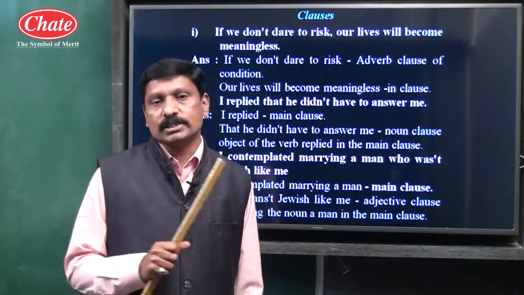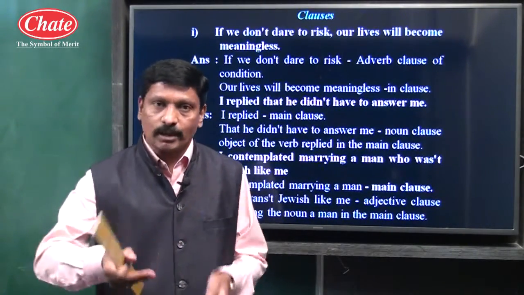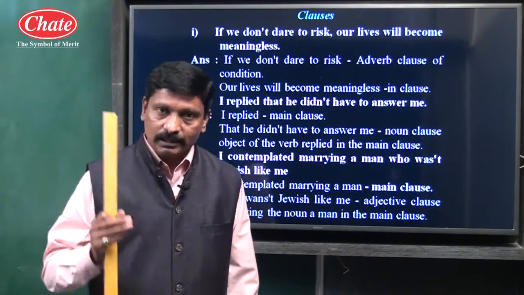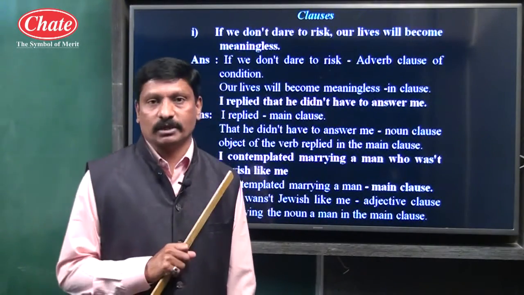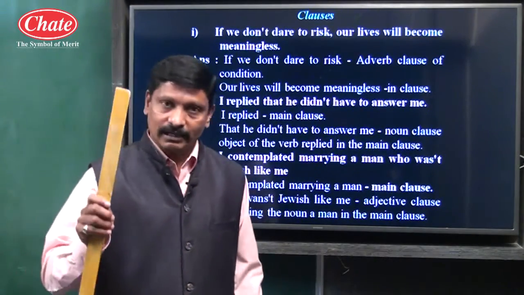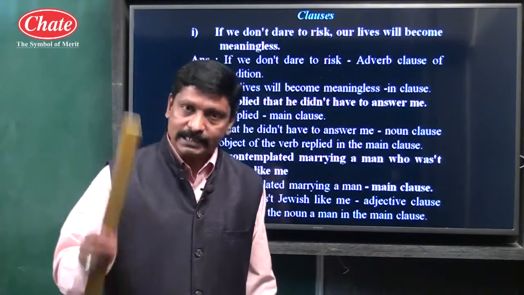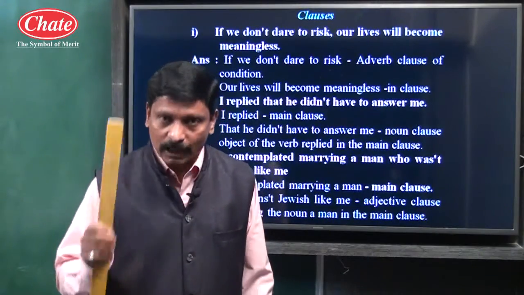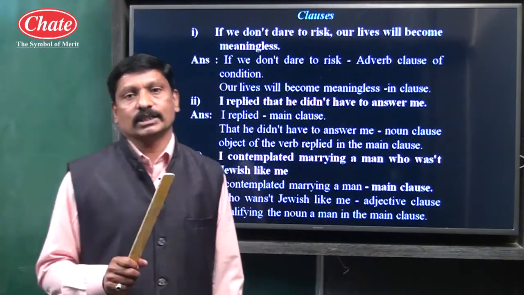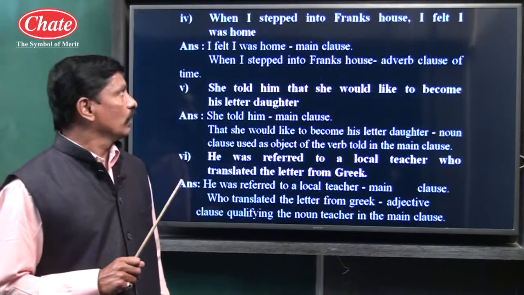Children, this subordinate clause, which depends on the main clause to give complete sense, does a particular function, and that function is labeled as subordinate noun function, subordinate adjective function, subordinate adverb function. Means subordinate noun clause, subordinate adjective clause, and subordinate adverb clause.